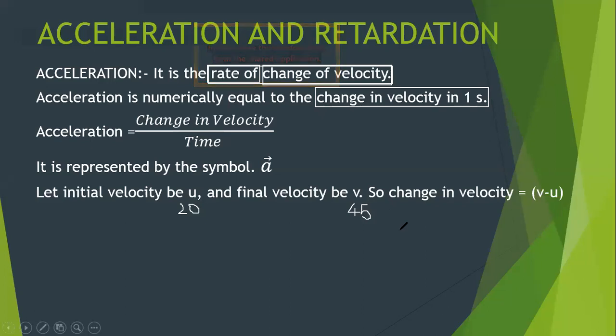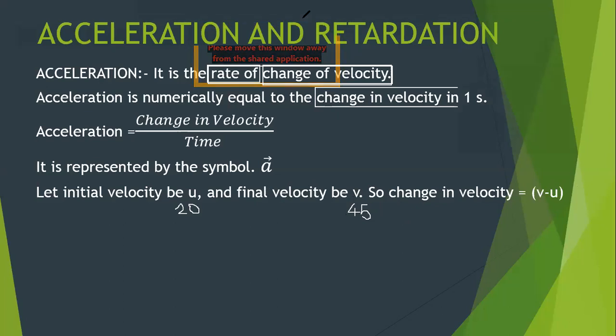Now, can you tell me how much is the change in velocity? So you will say the change in velocity is 25 meter per second. How did you calculate 25? You have done it by 45 minus 20. So the same thing we have done here to find the change in velocity, beta: 45 minus 20, means v minus u.